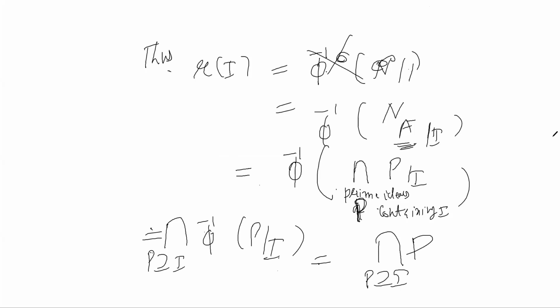है ना, ये आपका P क्या है? P actually है prime ideal containing I. यहाँ भी आप लिख सकते हैं prime ideal containing I. Okay. So the radical of an ideal is the intersection of the prime ideals containing it. So we have proven this theorem.